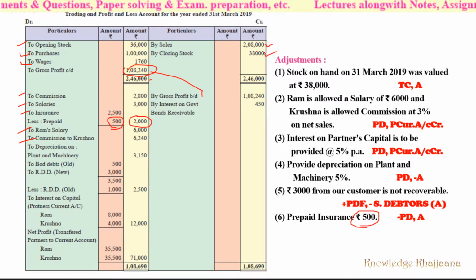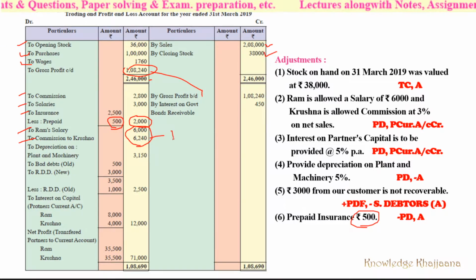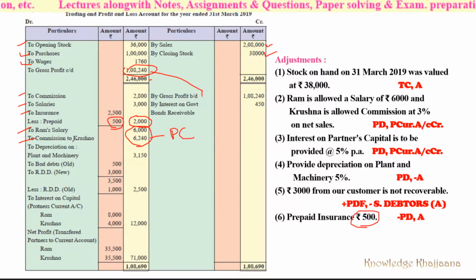So 2,08,000 into 3% is rupees 6,240. Simple calculation. Commission is given to Krishna. But these two amounts, Ram's salary and commission to Krishna, are carried to the partners' capital account or current account. Then see here, current account balance is given, so we will carry these two amounts to the partners' current account credit side.